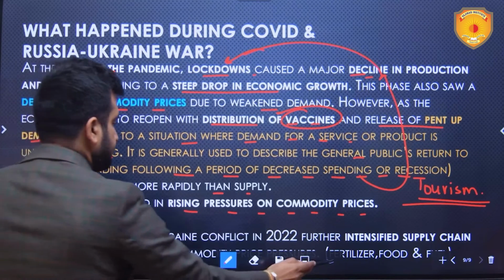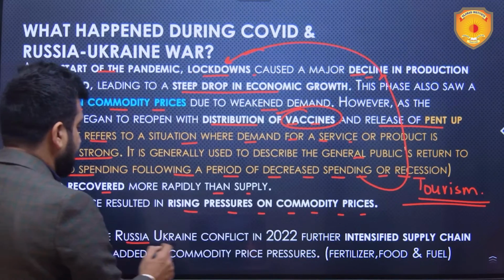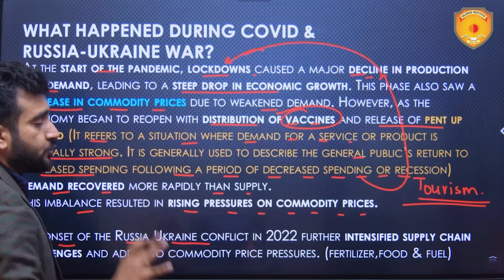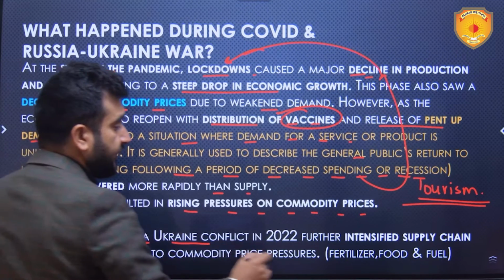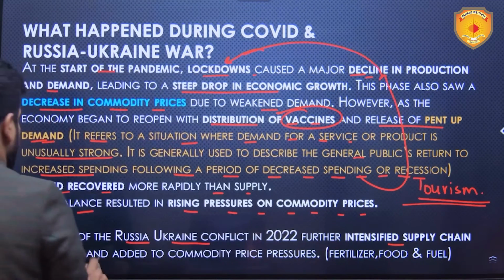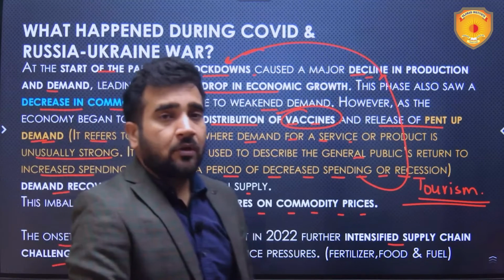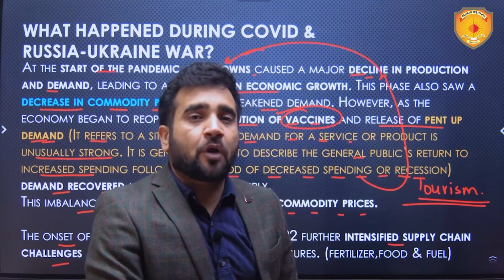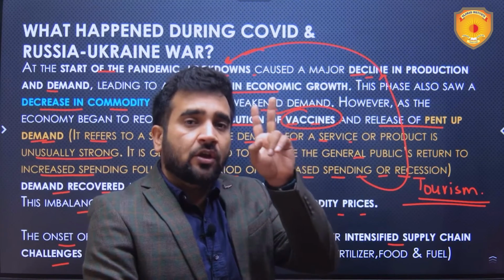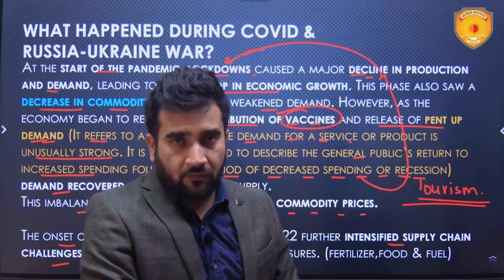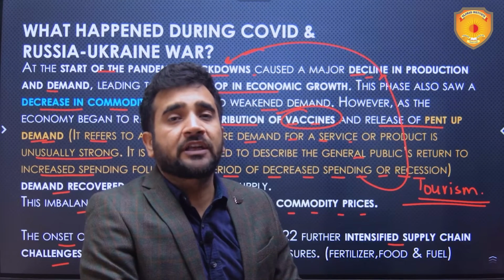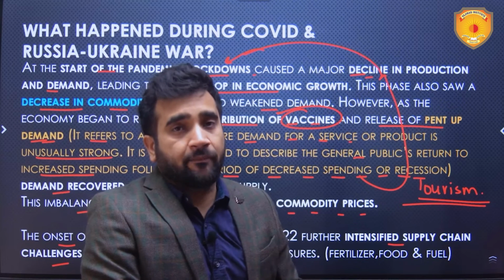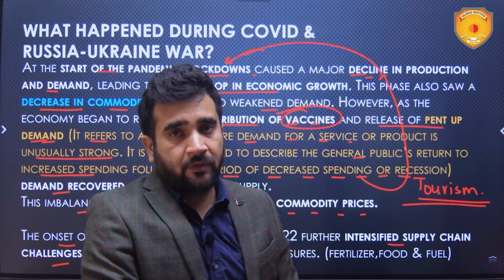Then, next is the onset of Russia-Ukraine conflict in 2022. Intensified supply chain challenges. Now, particularly three essential commodities: fertilizer, food, and fuel. These three commodities were less in supply in the market.